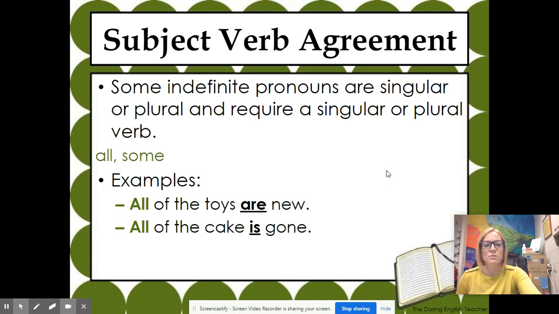So as we go through this week, you guys are going to be doing different verb activities. If you get stuck in any of them, please let me know, and I'm here to help.